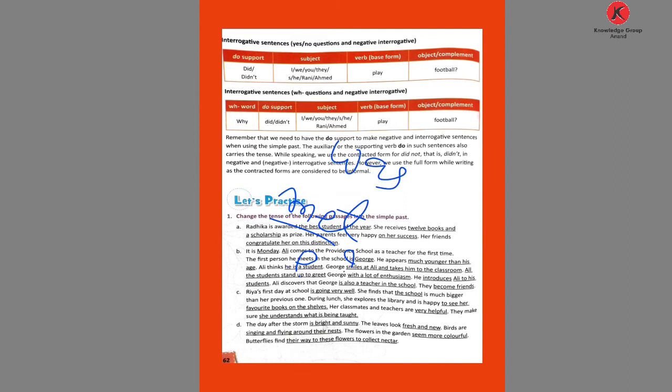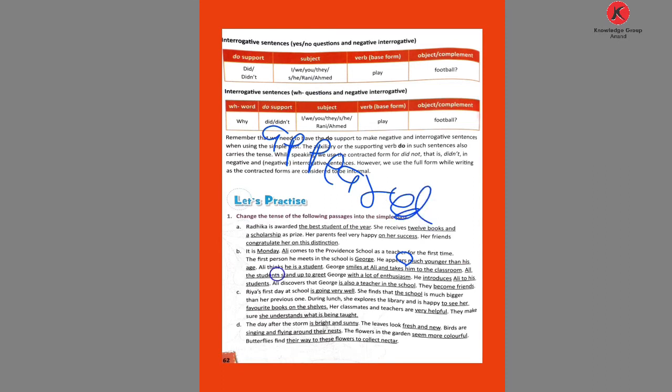He met; the first person was George. Then the word appears changes into appeared. Appeared much younger than his age. Ali thinks. Thinks changes into thought. Ali thought he was a student. George smiles. Smiles changes into smiled.